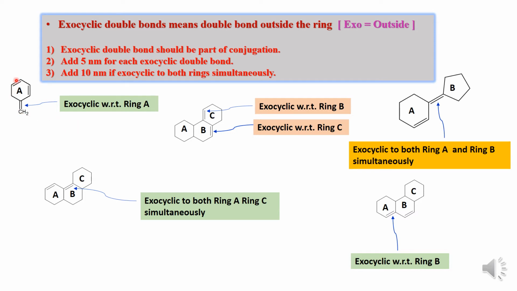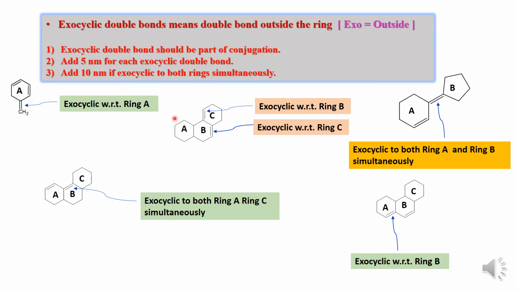Now this compound is there, the ring A is there, and you can see this particular double bond. Now there is a conjugated system. You can observe this, 1, 2, and 3. Three double bonds are in conjugation, but this particular double bond is exocyclic to the ring A. So we can say that there is one exocyclic double bond for this particular compound.